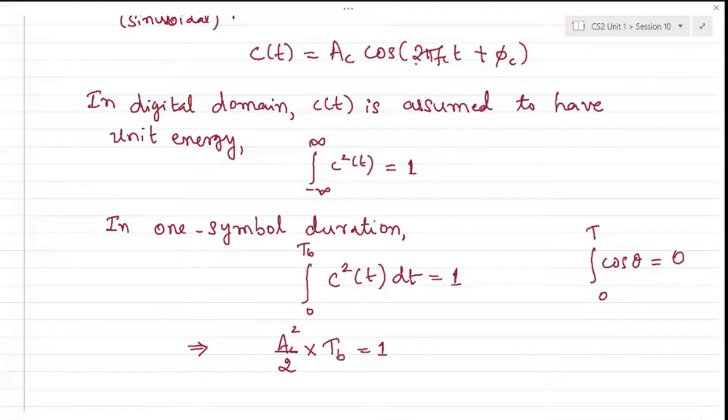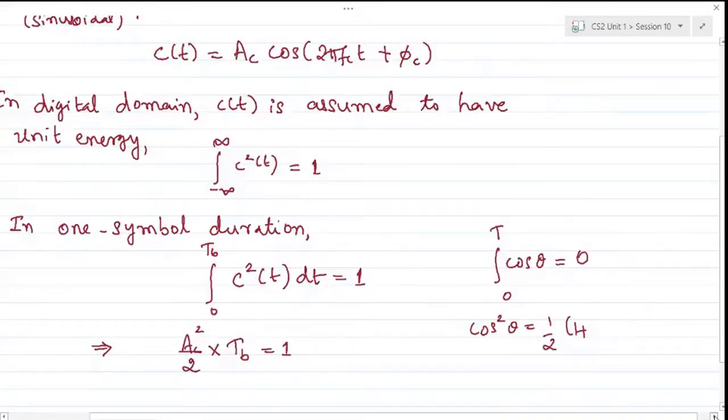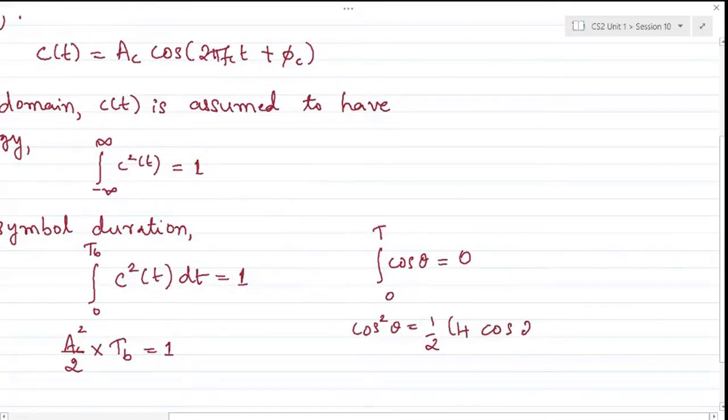So cos squared, when I disintegrate it as half times (1 plus cos 2 theta), the integral over a finite duration of cos 2 theta from 0 to T will be 0. What will be left is just half.